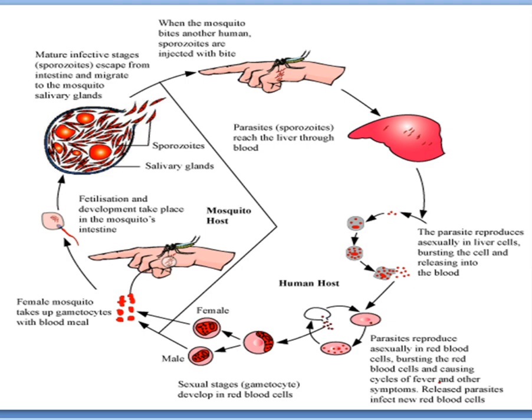Some of the released parasites will enter other liver cells and destroy them, and some of them will enter into the RBCs, the blood cells. So in the liver, asexual multiplication will be taking place, and in the RBC also asexual multiplication will be taking place.